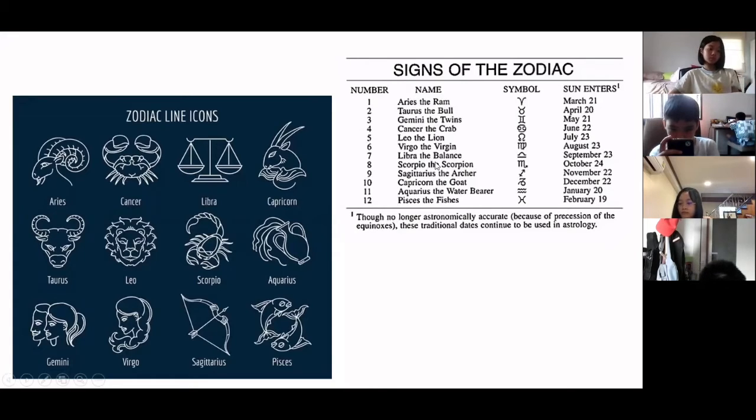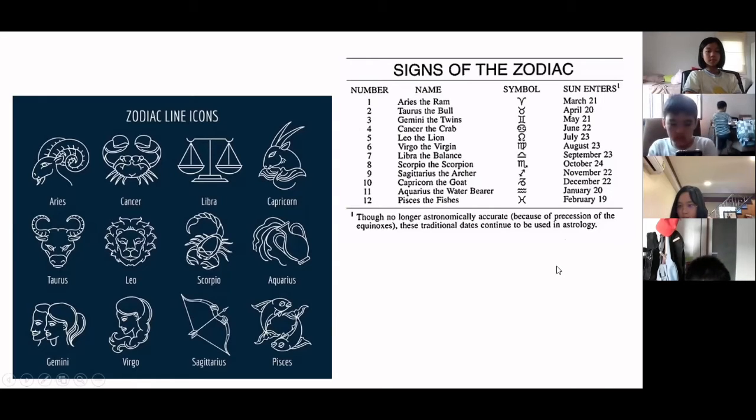Libra, the balance or the measuring balance, is around September 23. And then Scorpio, the scorpion, which appeared in the sky around October 24. And then Sagittarius, the archer. We have it November 22. And then Capricorn, the goat. It appeared in the sky December 22. And then Aquarius, the water bearer. This is around January 20. And Pisces, the fish. It appeared in the sky around February 19. That's the time that the sun enters this constellation.